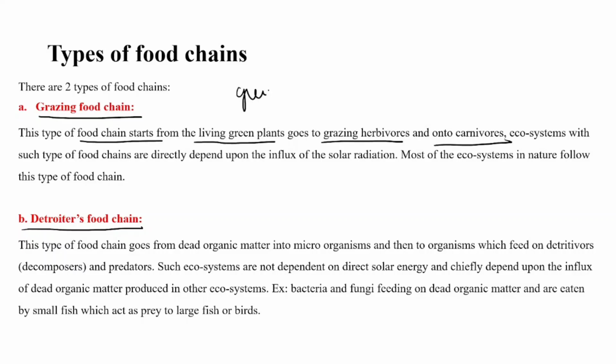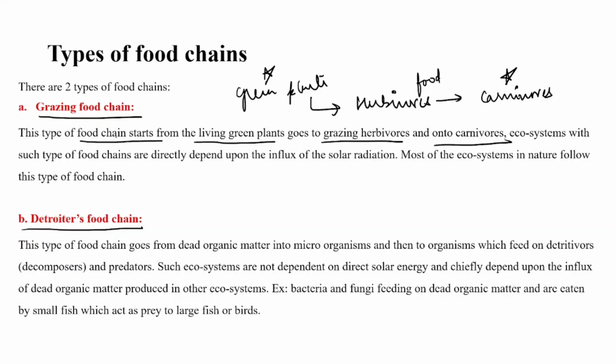That means green plants are utilized by herbivore organisms for food and are taken up by carnivores, right?